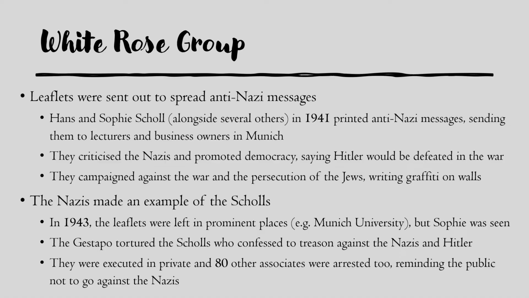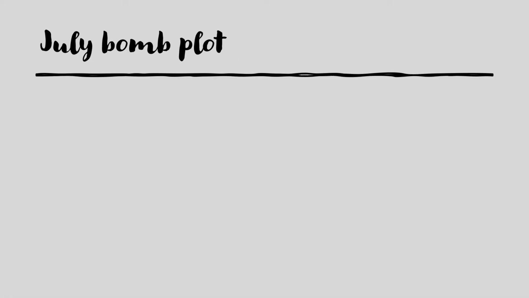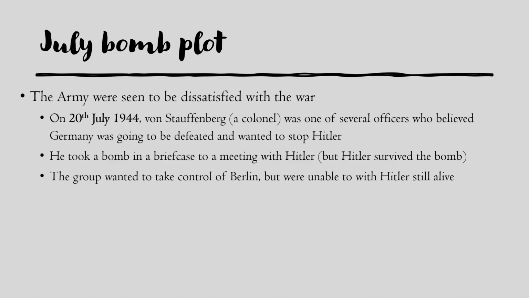And this is a common theme throughout all the rebellions against Hitler. The final one we look at is the July bomb plot. So the first effect of this was that the army were now seen to be dissatisfied with the war.